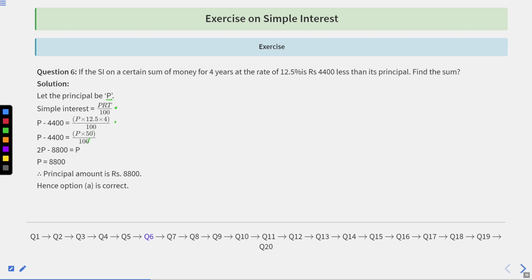So this 0 and this 0 get cancelled. This goes 2 times. So it will be 2P minus 8,800 equal to P. That means P is equal to 8,800. So the principal amount was 8,800 rupees. So the correct option here is option A.